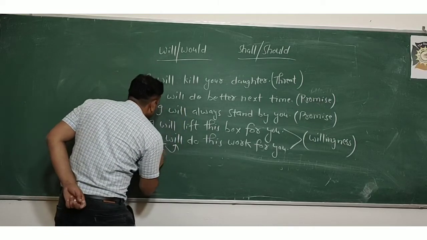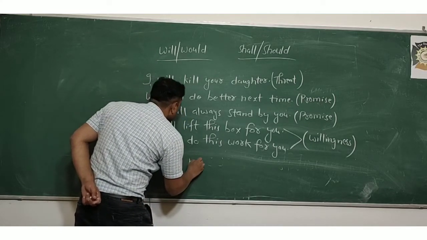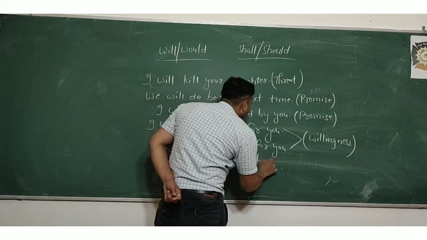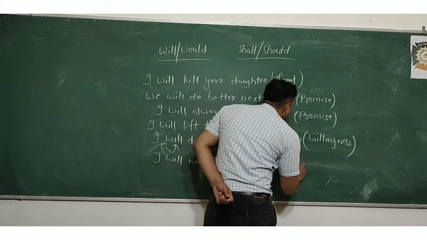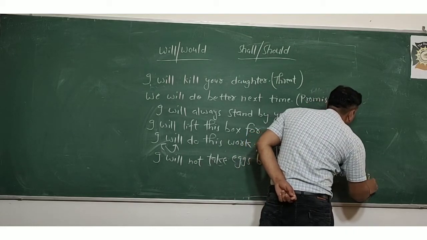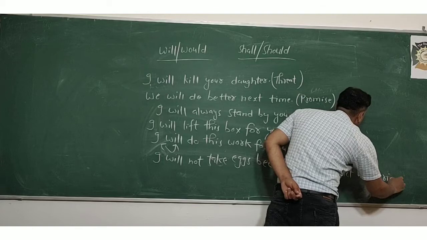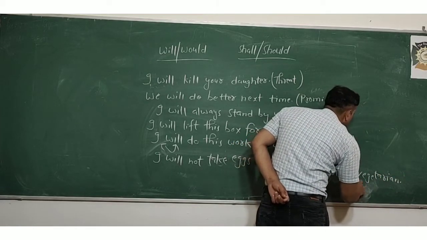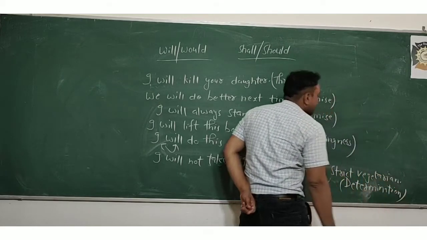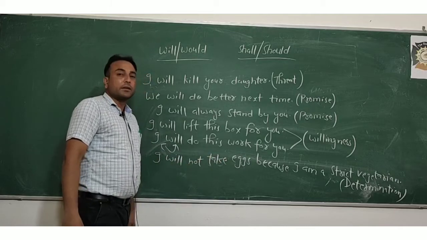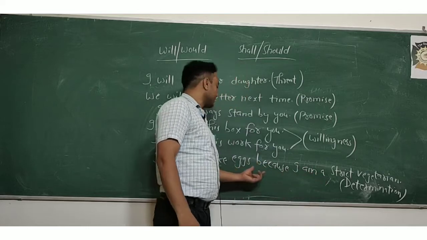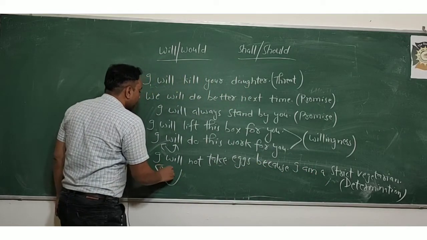If I say, I will not take eggs because I am a strict vegetarian, this is determination in the sentence. Clear everything? So I will not take eggs because I am a strict vegetarian. So that's why we have used will with I again.